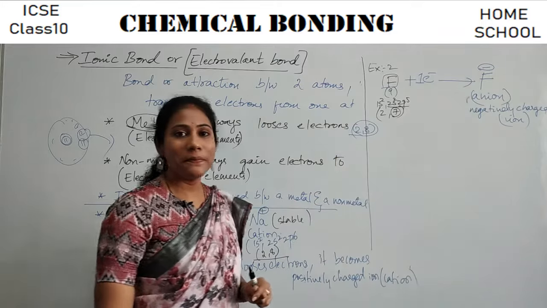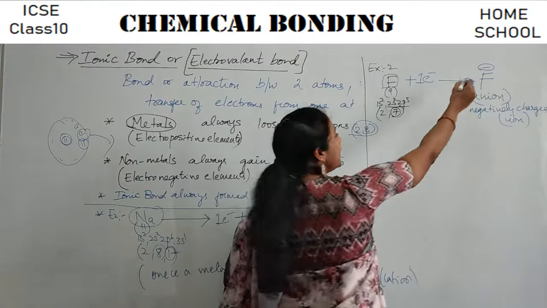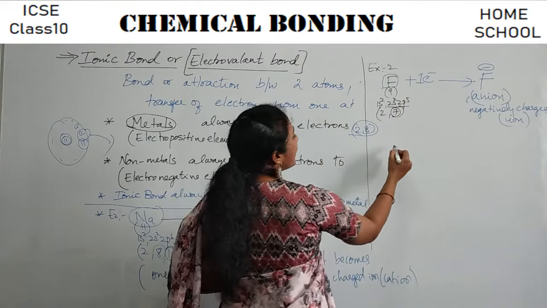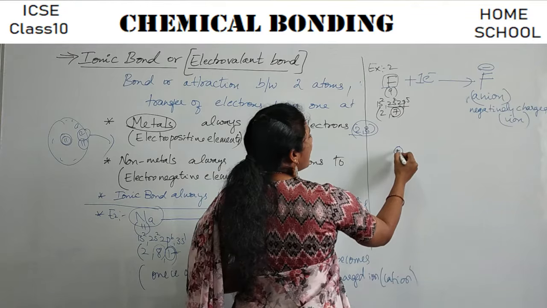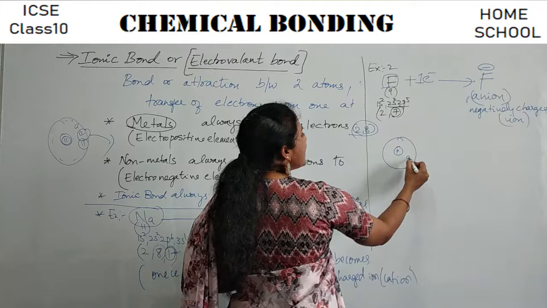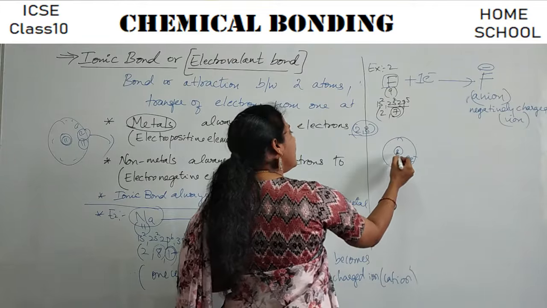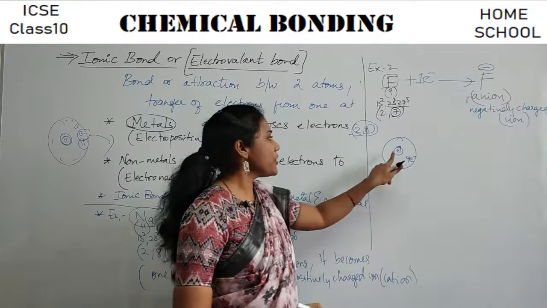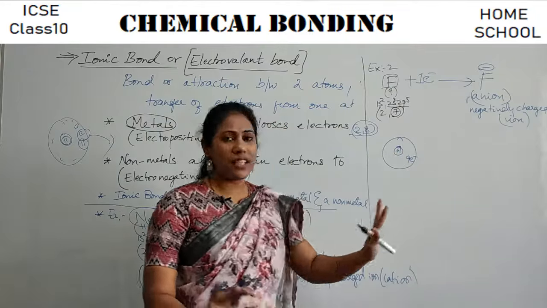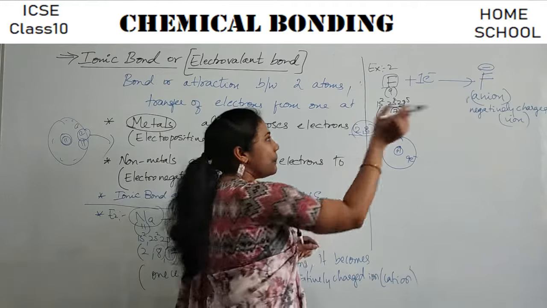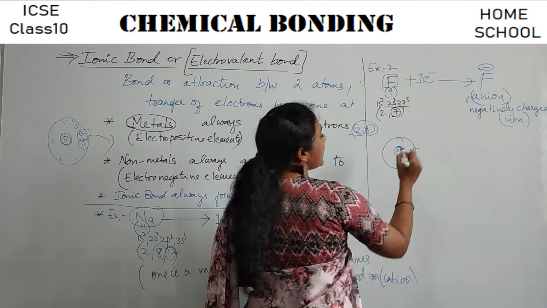Clear, everybody? So why have I put a negative charge? You all know that the number of protons is equal to the number of electrons. Say fluorine has 9 electrons, then inside the nucleus there would be 9 protons. Positive charges are equal to negative charges, so the atom is neutral. But now what has happened, guys? From outside, one more electron has come.